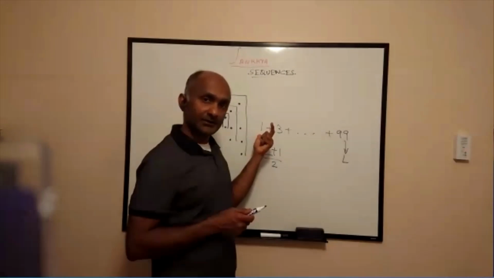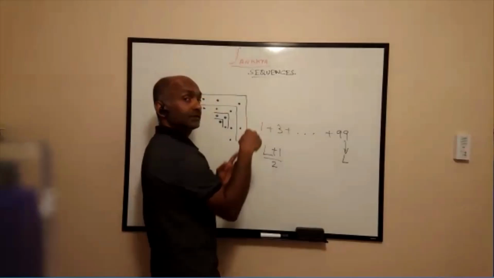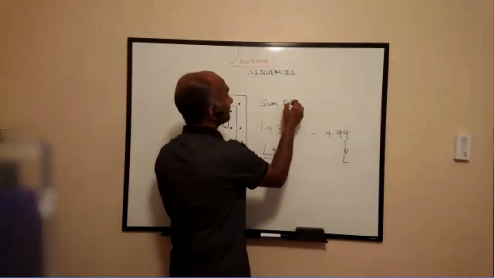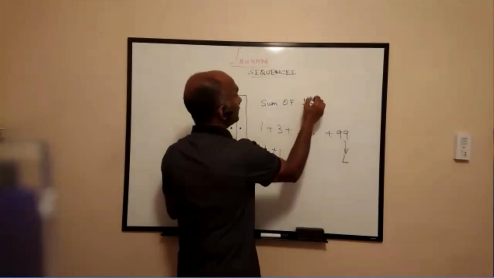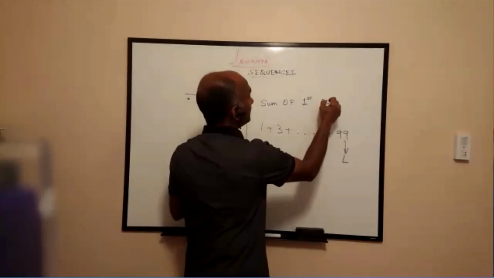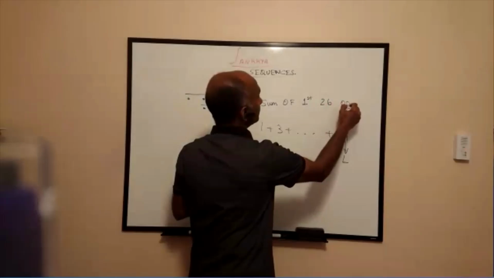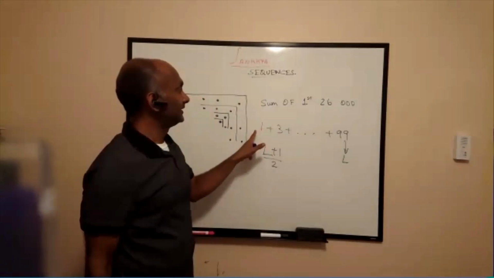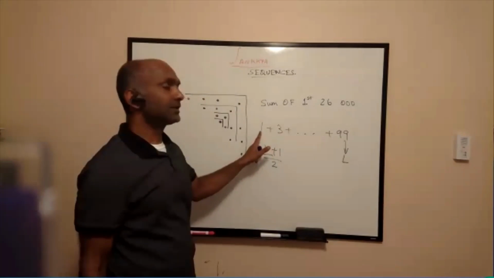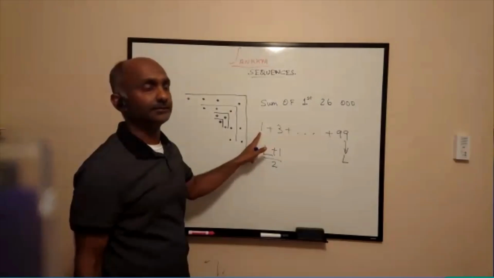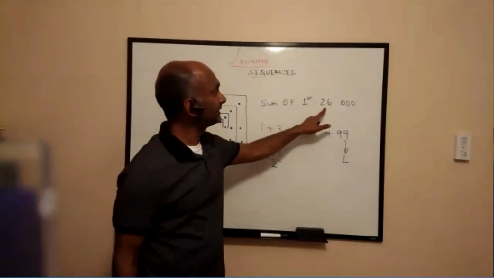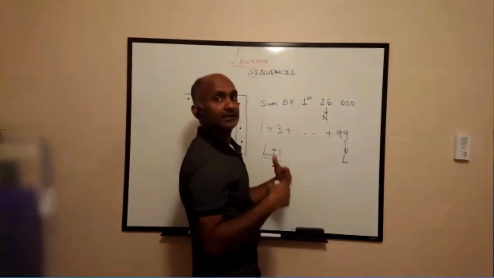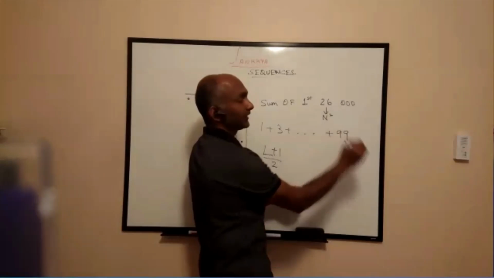So this could be one kind of question, or the other kind of question could be the sum of the first 26 odd numbers. I say first because for this to work, it has to start from 1, and that's the first odd number. So in this case, n is 26, and the sum is nothing but n squared. Clear?